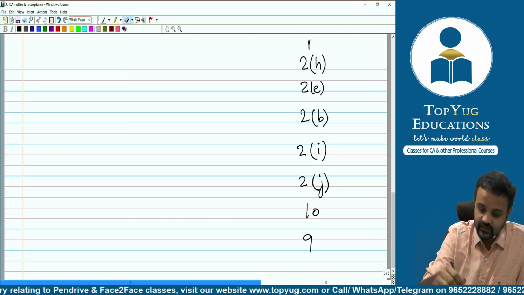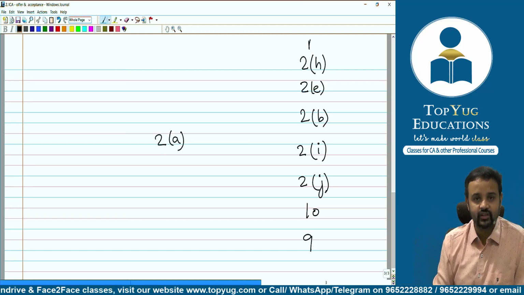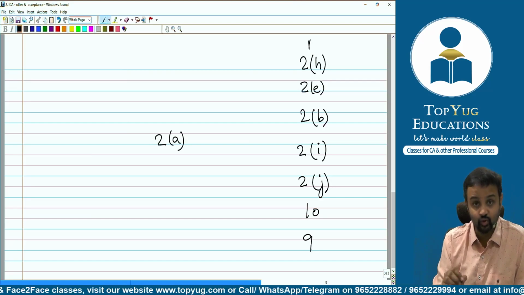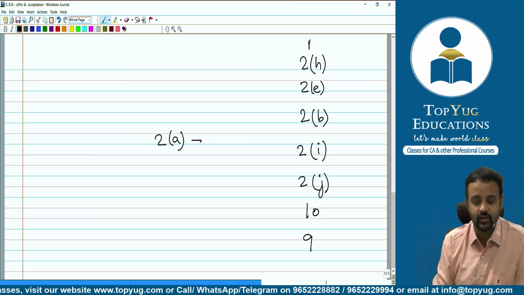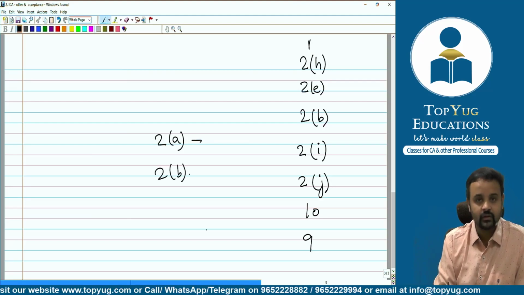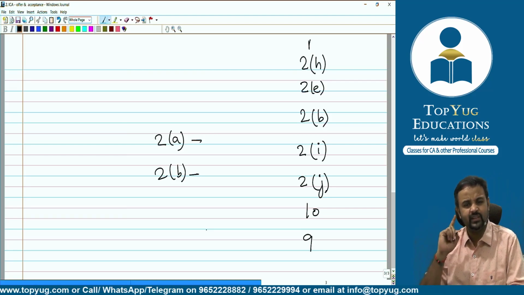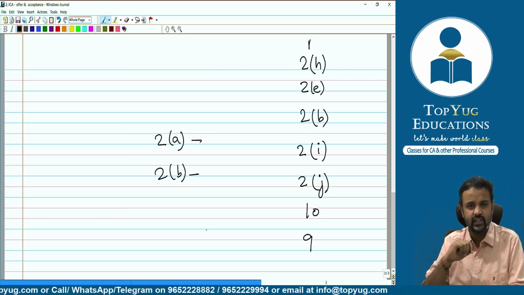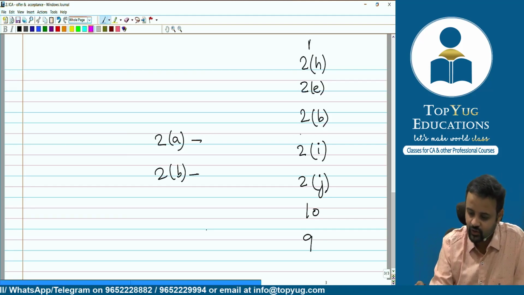Now, when I'm discussing this topic number 2, we are going to study section number 2 clause A, which will give us the definition of offer. 2 clause B, definition of acceptance. You say, sir, 2 clause B is acceptance, but you said the other day it is promise. See, here also I've written 2 clause B, promise.